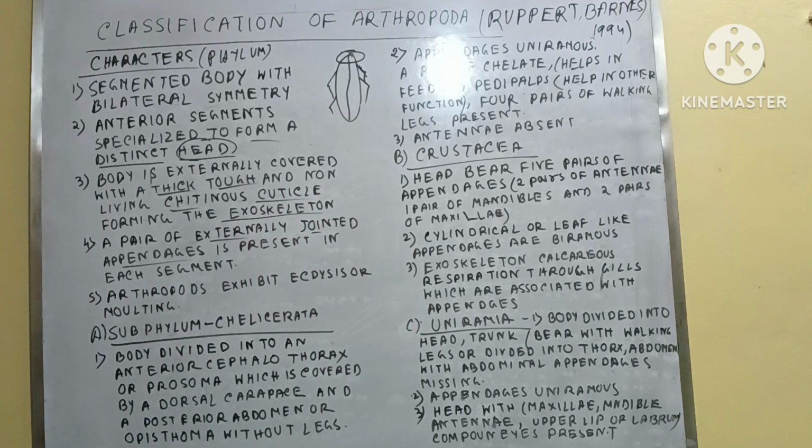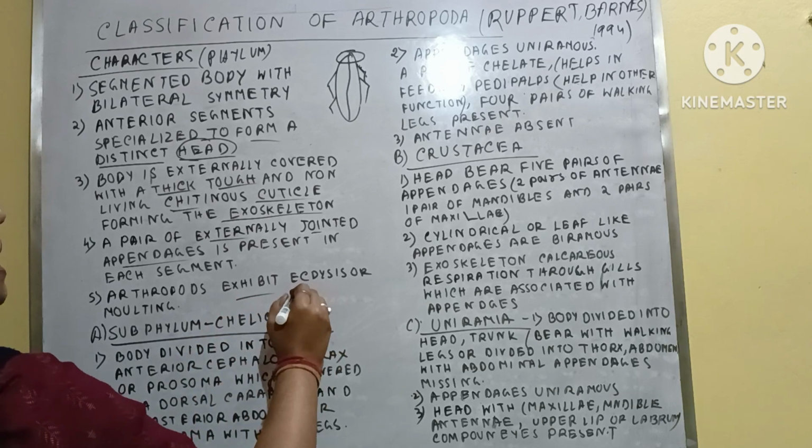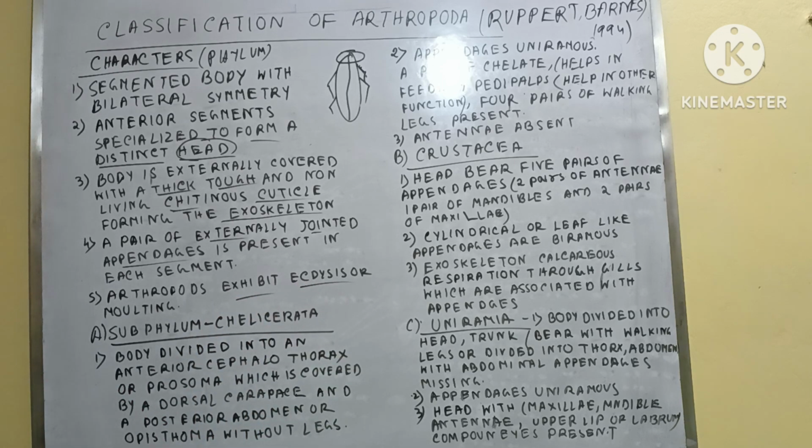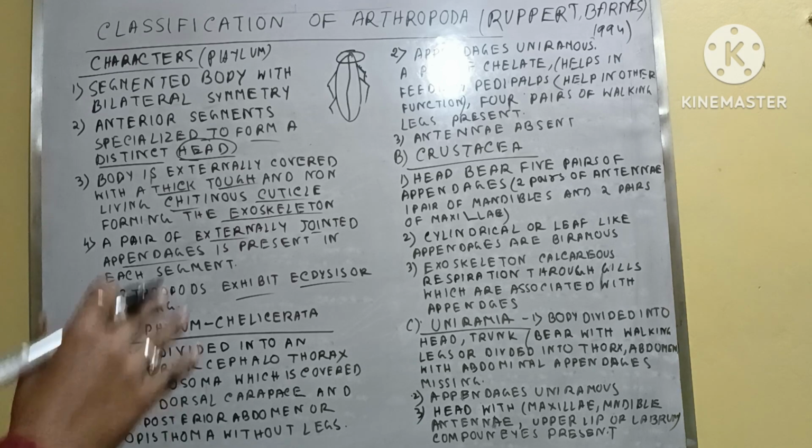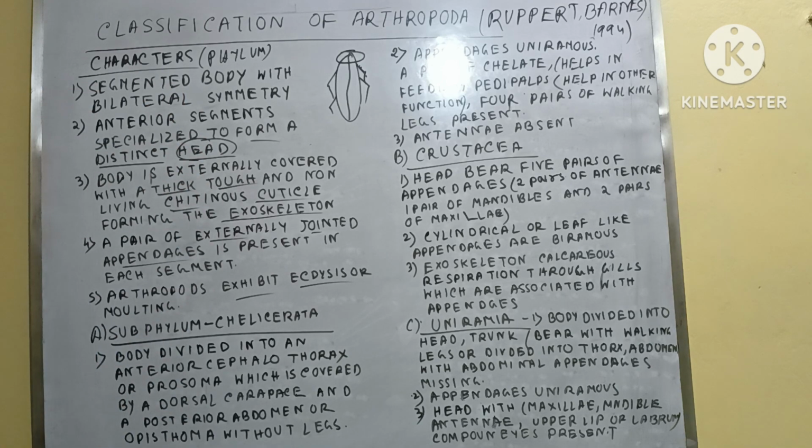Next one, arthropods exhibit ecdysis or molting. Ecdysis or molting means what? That means the old exoskeleton part or chitinous part is totally removed from the body, and the new chitinous part or exoskeleton is again developed just over the body. Okay, so molting is seen here.